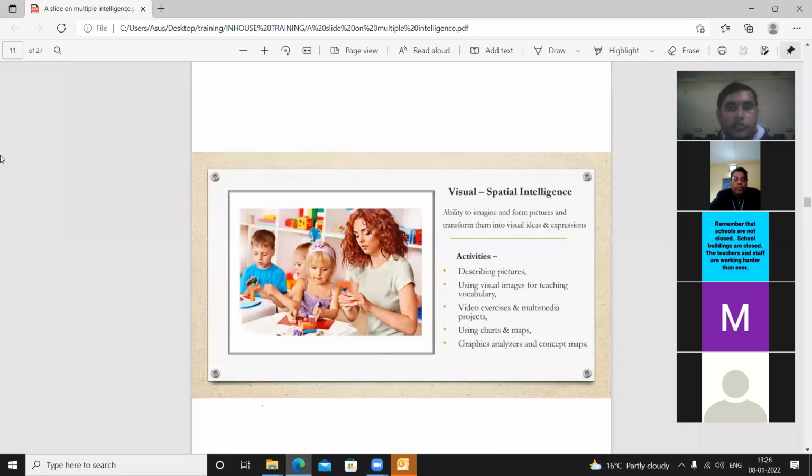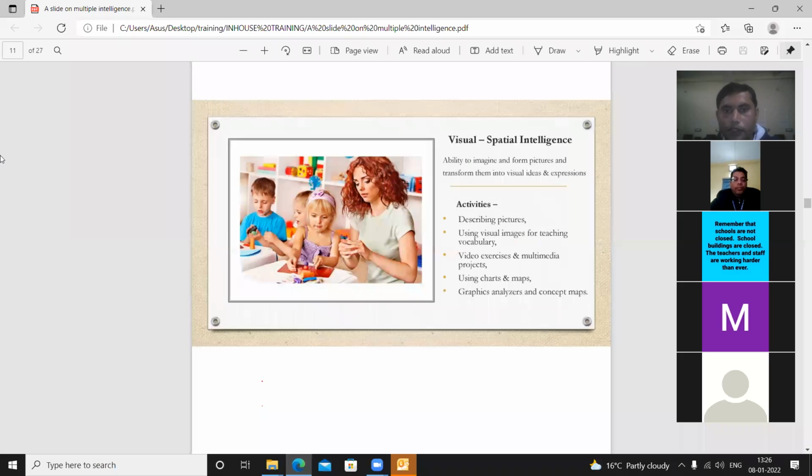Now next is visual or spatial intelligence: the ability to imagine and form pictures and transform them into visual ideas and expressions. What is the suggested activity for people with this type of intelligence? Describing a picture. If you give any picture in front of them, they can easily describe it. Suppose on screen you can see a picture, one lady sitting in front of 3 children. If you show this type of picture in the class, those students who have visual spatial intelligence will understand this and describe it very easily.